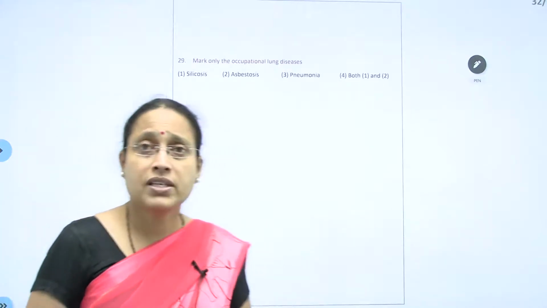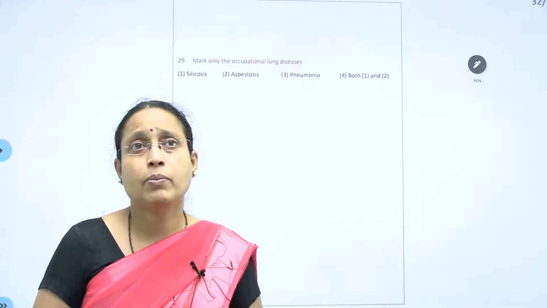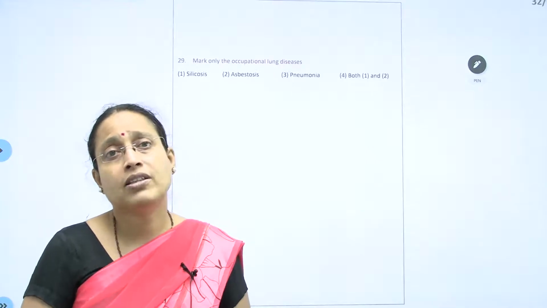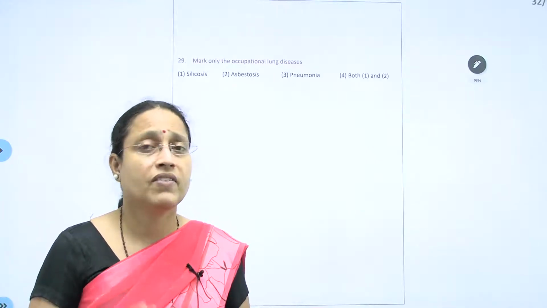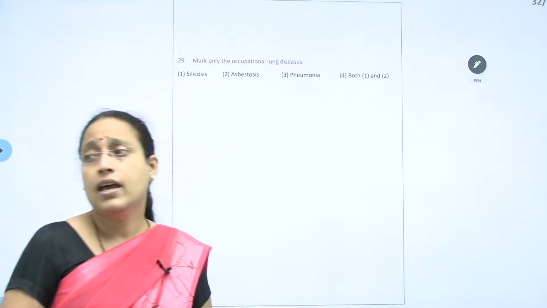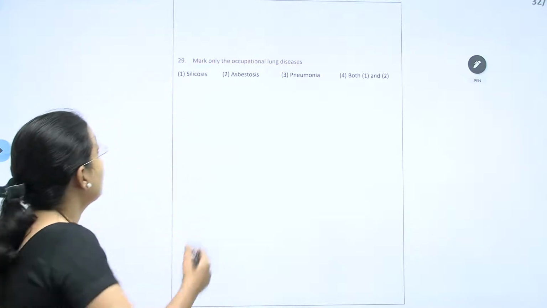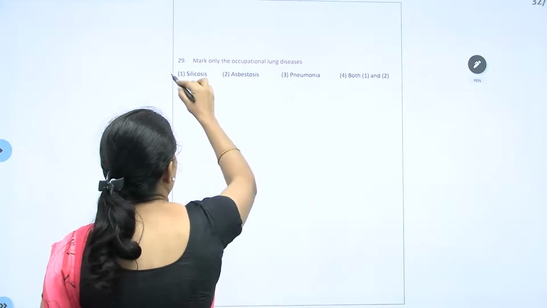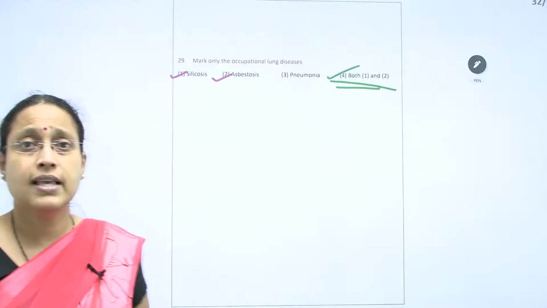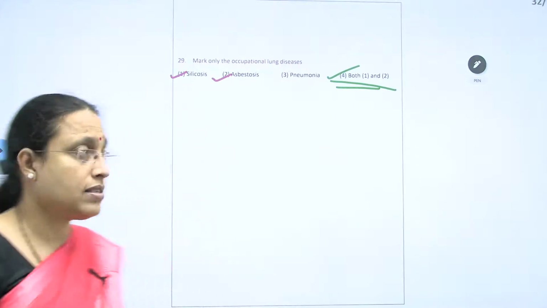First of all, lung damage occurs and fibrosis occurs. This fibrosis is seen in the form of nodules, and they can block the air passages, because of which there can be difficulty in breathing. It is a progressive disease, and it cannot be easily reversed. So which of them are there? Not pneumonia, but silicosis and asbestosis. So the correct answer is the fourth one.